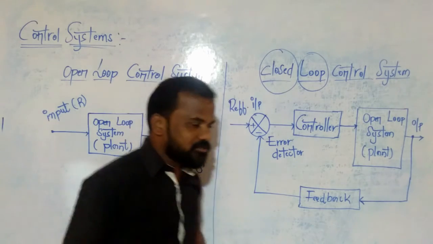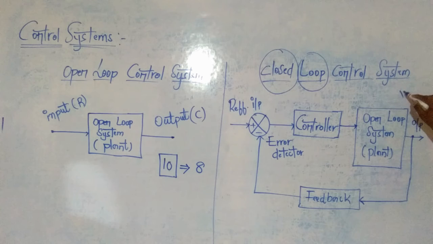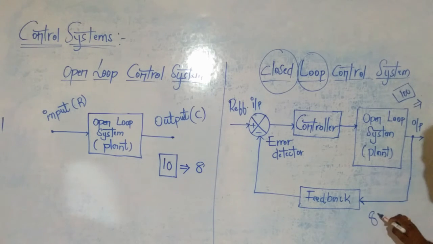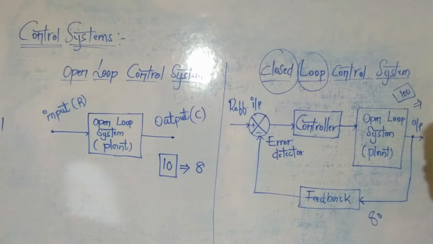Clear? For example, if I want to get output as 100 in this closed loop control system, but I got only 80, it means 80 is not the accurate output, but I want to get 100 as the output.